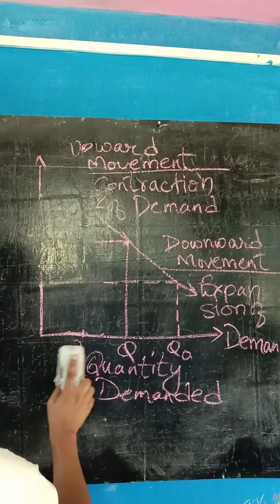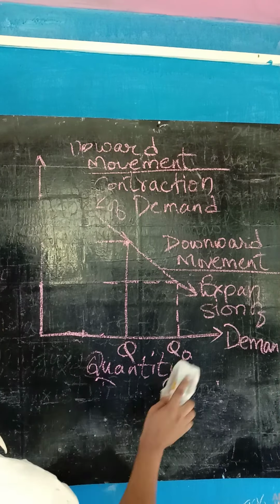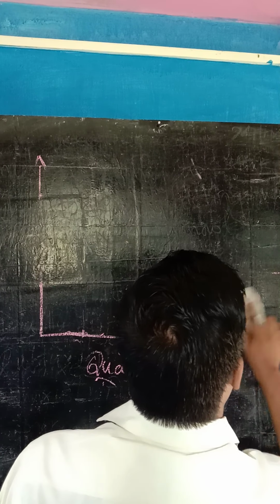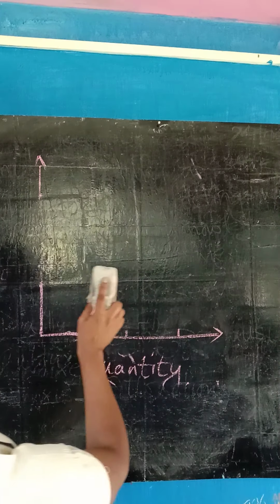In shift, what is happening? The price of the good is constant, but the other factor is changing.